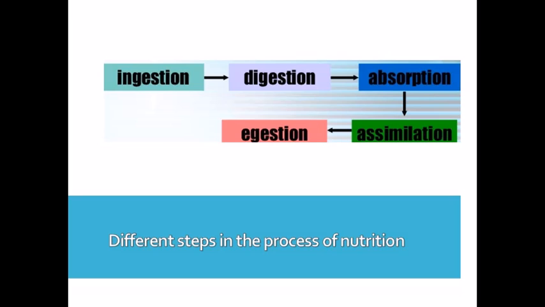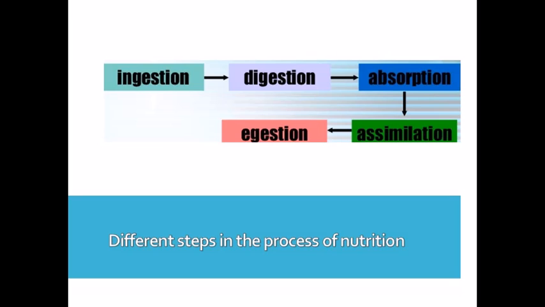Now after absorption, next step is assimilation. Assimilation means in this step the simple soluble food substances are transported to the different parts of the body where they are utilized for energy, growth and repair. So in this process the absorbed food is transported to different parts. This is called assimilation.